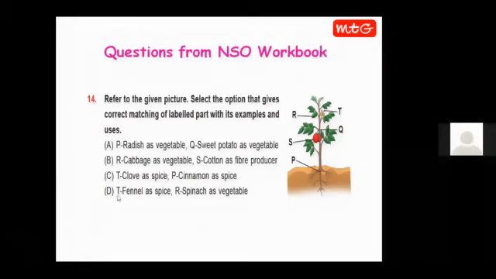Now, option D, T, fennel as a spice. Now T here is flower bud and we don't eat the flower bud of fennel. We eat the seeds of fennel. And R, spinach as vegetable. Here R is leaf. So spinach is correct. But as fennel is incorrect, this option is also ruled out. The correct answer is option B.